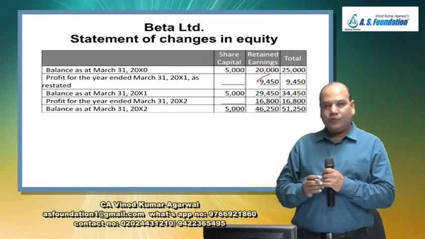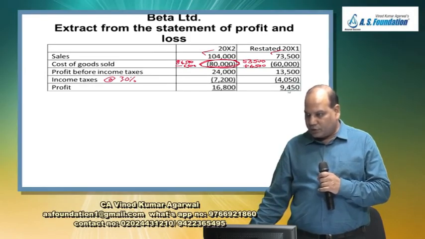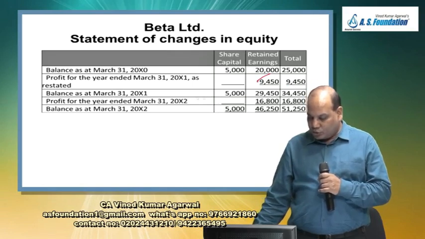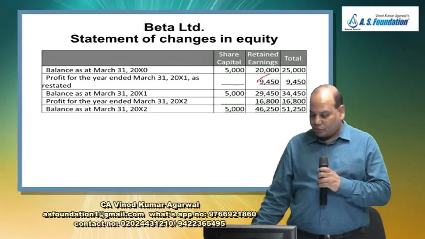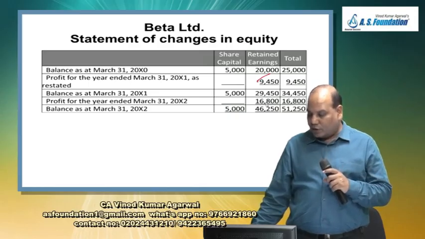From where this 9,450 has come? Revised profit. 9,450. And therefore the balance on 31st March 20x1 will be 5,000, 29,450 and 34,450. And current year profit will again be revised.